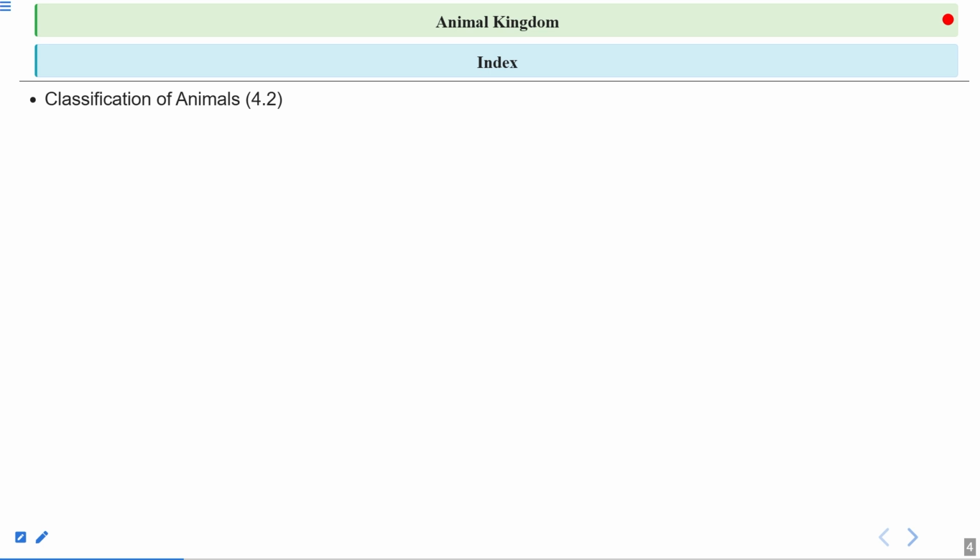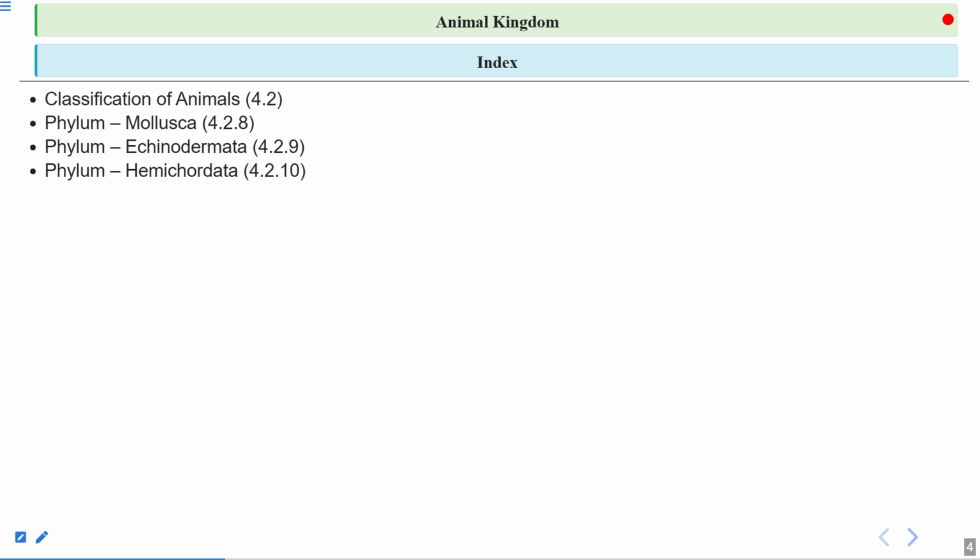So let us have a look over the index of today's session. There will be a classification of animals, that is section 4.2 from the NCERT. And in that, we are going to discuss the phylum Mollusca, section 4.2.8 from NCERT. Phylum Echinodermata, that is 4.2.9. And phylum Hemichordata, that is 4.2.10. Then there will be a summary for today's lecture.